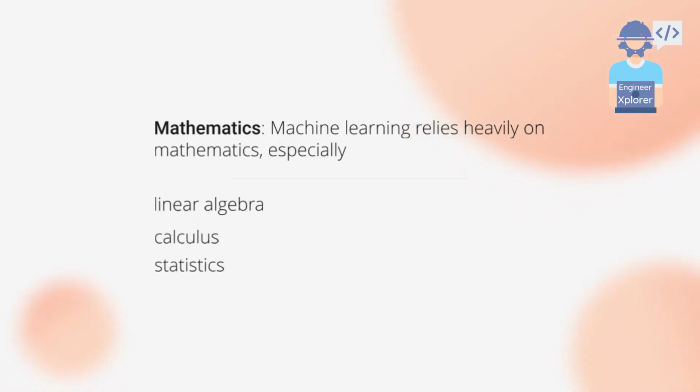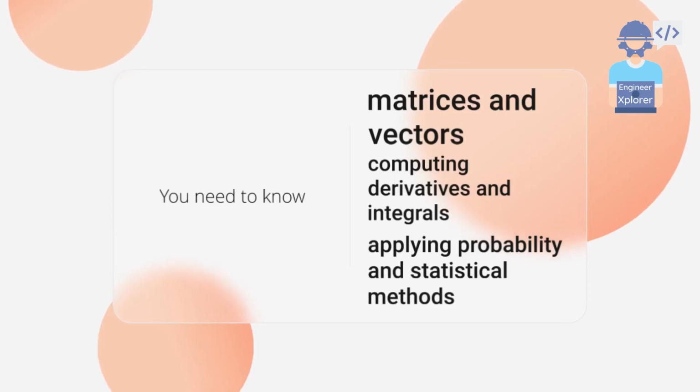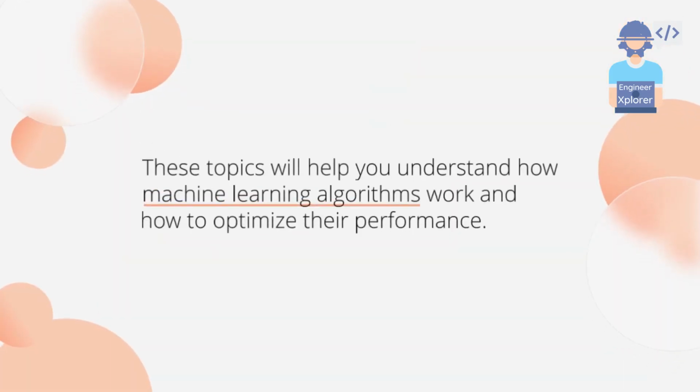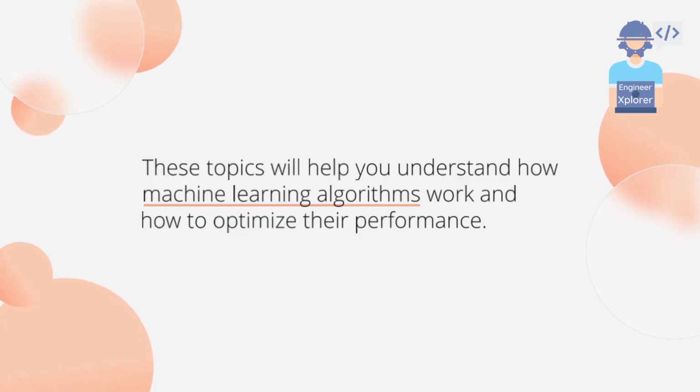Mathematics. Machine learning relies heavily on mathematics, especially linear algebra, calculus, and statistics. You need to know how to manipulate matrices and vectors, how to compute derivatives and integrals, and how to apply probability and statistical methods to analyze data. These topics will help you understand how machine learning algorithms work and how to optimize their performance.